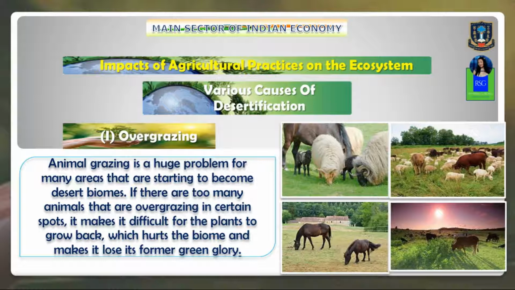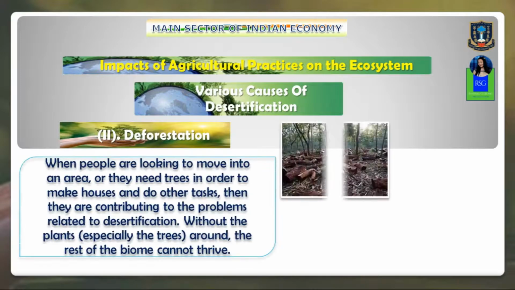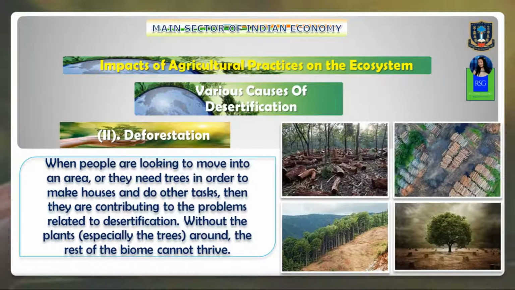The next cause is deforestation. What does deforestation mean? People destroy trees and forest in order to make land available either for growing crops or for domestication, or to make houses, etc. When people are looking to move into an area or need trees to make houses and do other tasks, they are contributing to the problems related to desertification.